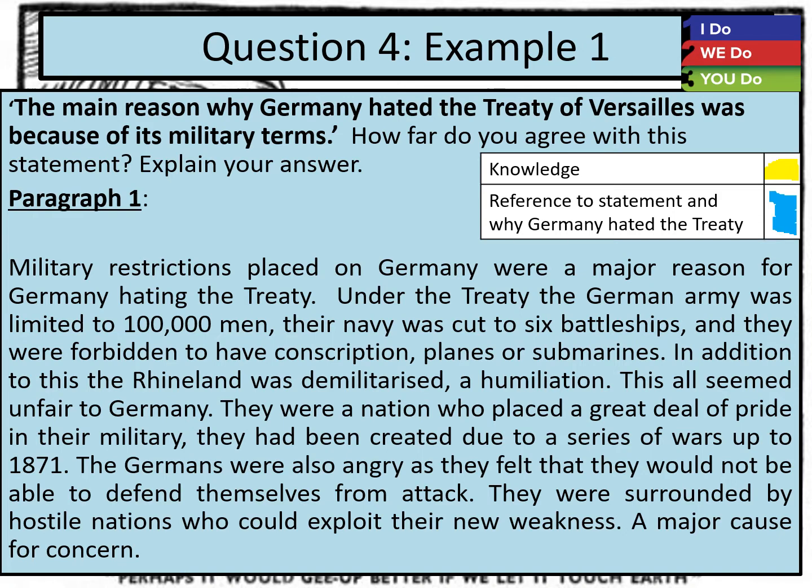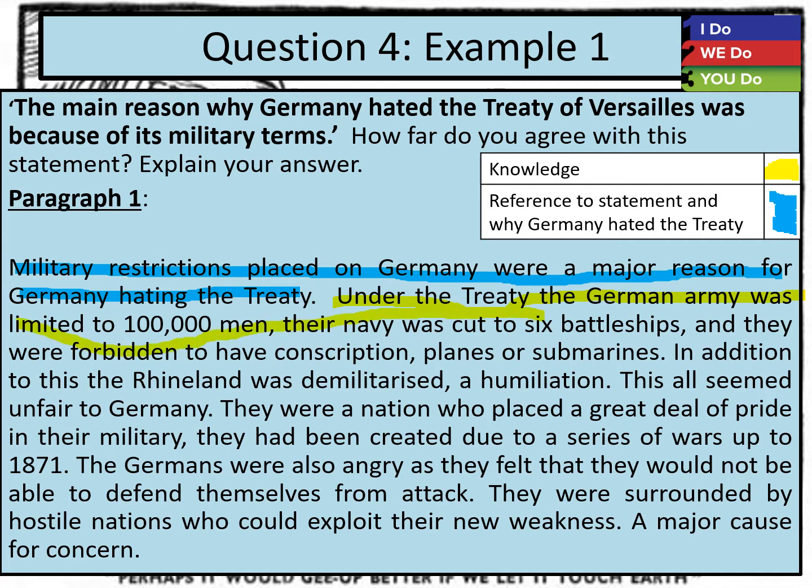So I start off referring back to the statement straight away. Military restrictions placed on Germany were a major reason for Germany hating the treaty. And I'm going straight to some knowledge now. Under the treaty, the German army was limited to 100,000 men.